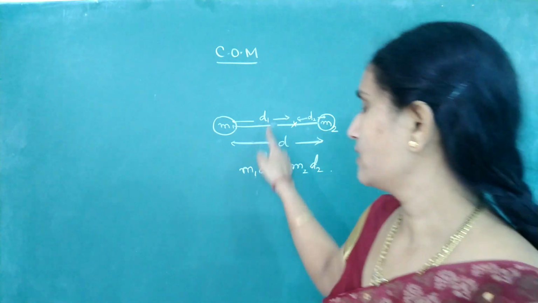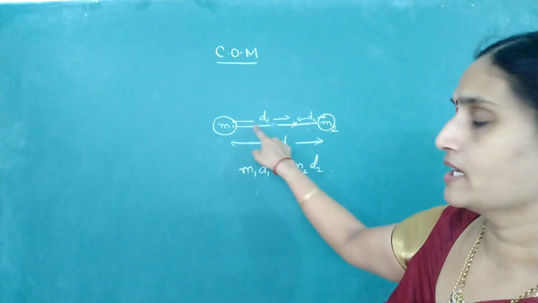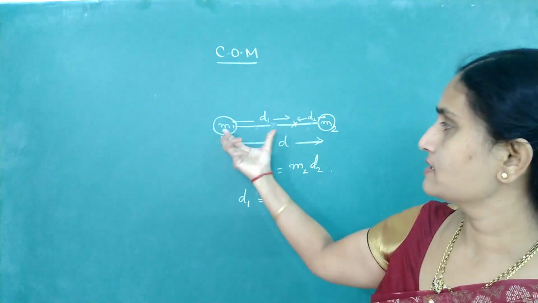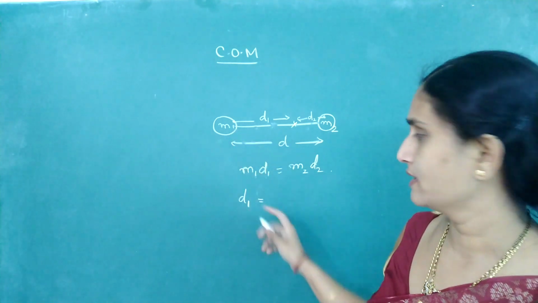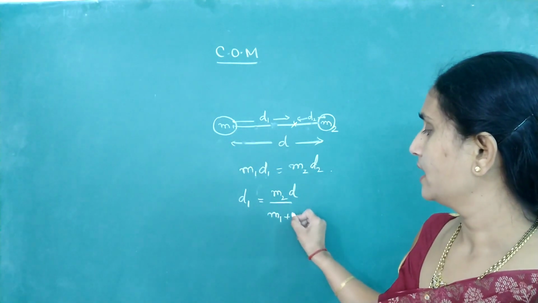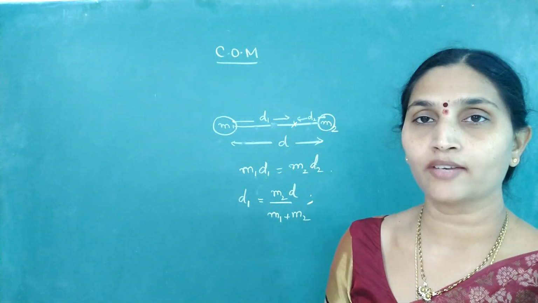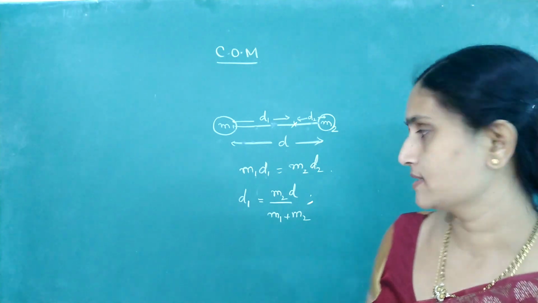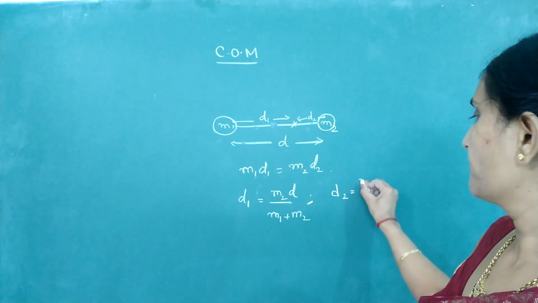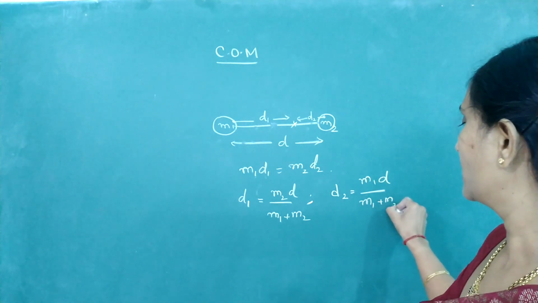If you solve this, you can write d2 as d minus d1 and simplify it. I will directly write the formula. d1, the distance of the center of mass from m1, is equal to m2 d by m1 plus m2. Based on this formula, you can directly find the location of the center of mass. Then d2, this distance, will be m1 d by m1 plus m2.